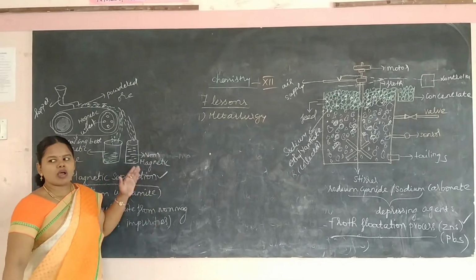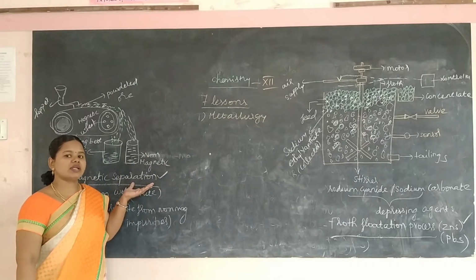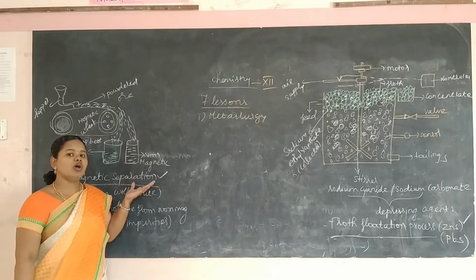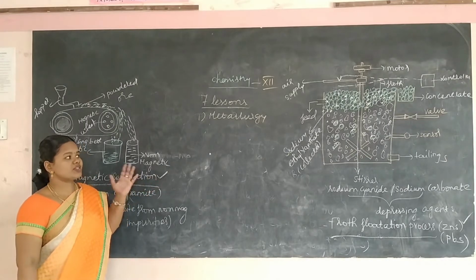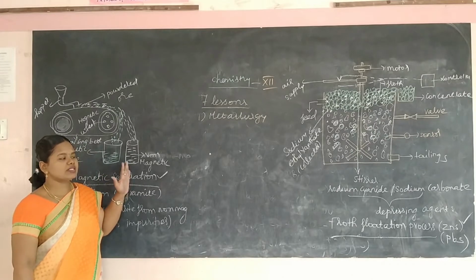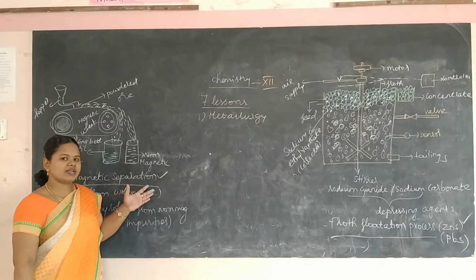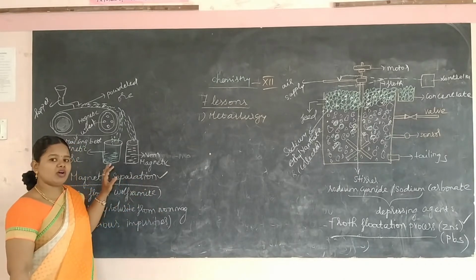So in this, what are the learning objectives of this lesson? We are going to learn extractive metallurgy, the extraction of crude metals. The extraction involves different steps: first, refining or concentration of the ore. Second, extraction of the metal, that involves oxidation and reduction of the metal oxide into metal.